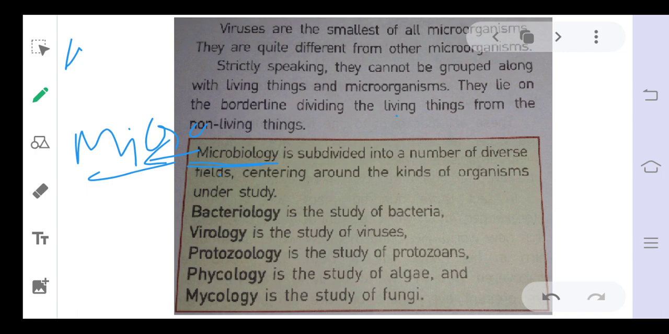The study of bacteria is known as bacteriology. The study of viruses is known as virology. The study of protozoa is called protozoology. The study of algae is called phycology, and the study of fungi is called mycology. Okay, so these are the different branches of microbiology. Depending upon the study of the different types of microorganisms, we can name the branch of science.